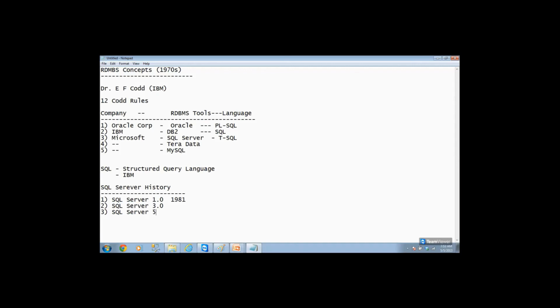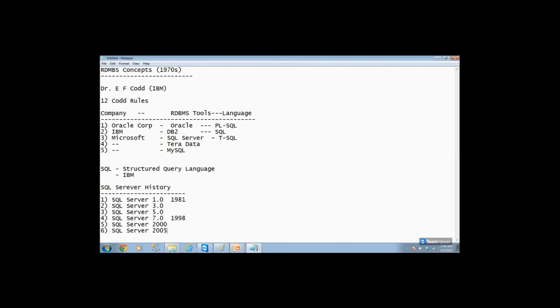Then SQL Server 5.0, then SQL Server 7.0, which was in 1998, I think. Then SQL Server 2000, in the year 2000.